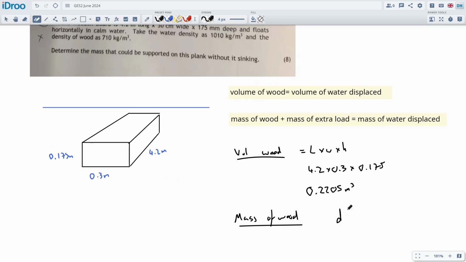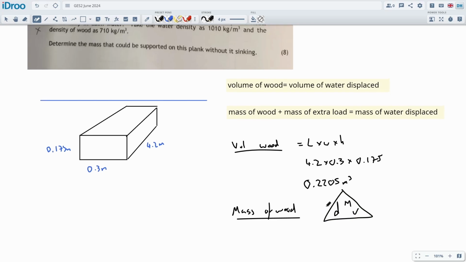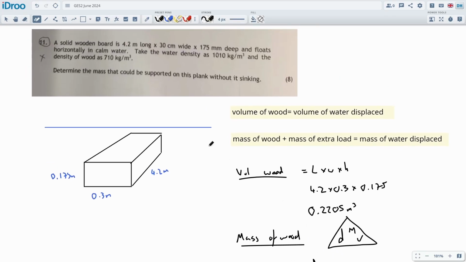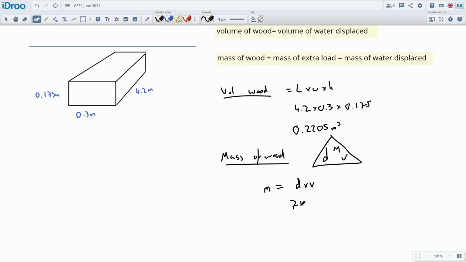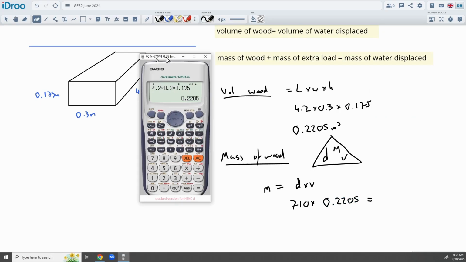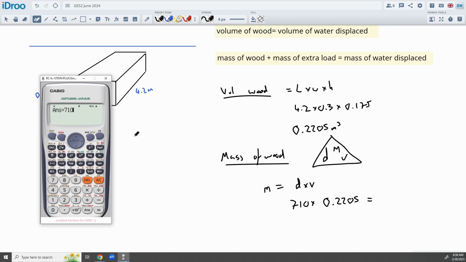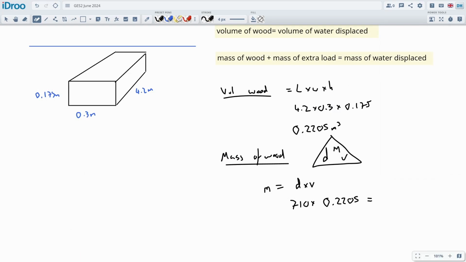This will be using the DMV, or density, mass, volume, I should say. So the mass will be equal to the density times the volume, and the density is given as 1010. Oh, that's the water. The wood is given as 710. So it'll be 710 times that 0.2205. And this should give us the mass in kilograms. So let's do that on a calculator. Times this by 710. 156.555 kg. Very nice.